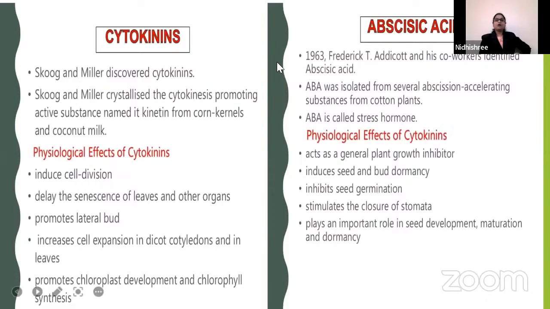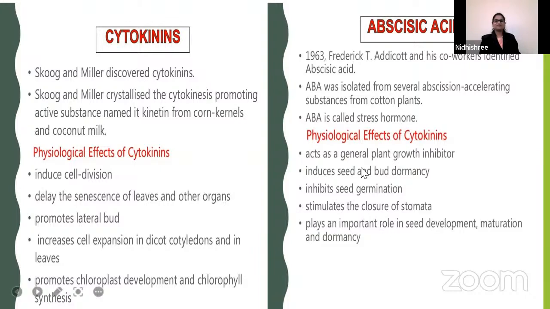Okay. Next. Now we have cytokinins and abscisic acid. Gurusid, can you read out the slide, please? Parvati, can you read out the slide? Yes, ma'am.